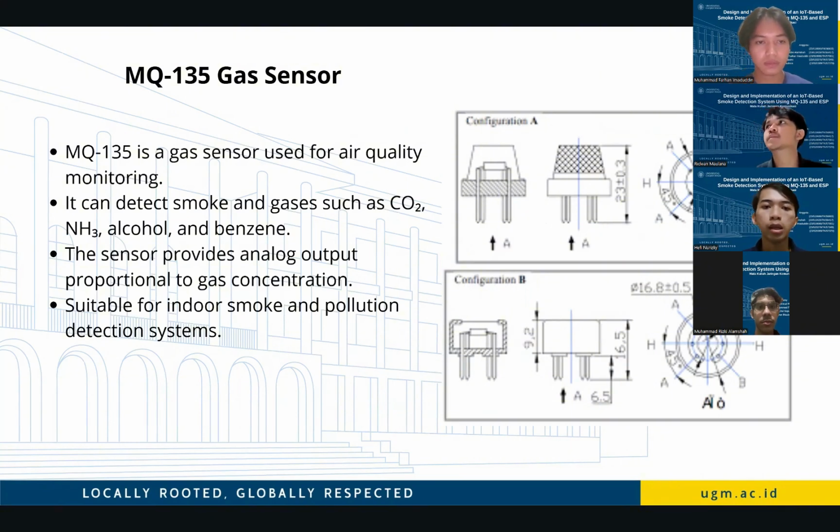MQ135 gas sensor. The MQ135 gas sensor is commonly used for air quality and smoke monitoring. It is capable of detecting smoke and several harmful gases such as carbon dioxide, ammonia, and alcohol vapor. The sensor produces an analog output that changes according to the concentration of gas in the air. In this project, the MQ135 continuously measures the smoke level and sends the data to the ESP microcontroller for further processing. The sensor is stable for indoor application because it is sensitive and low cost.